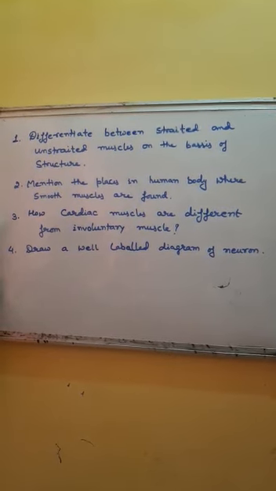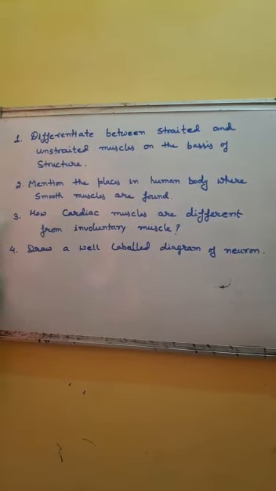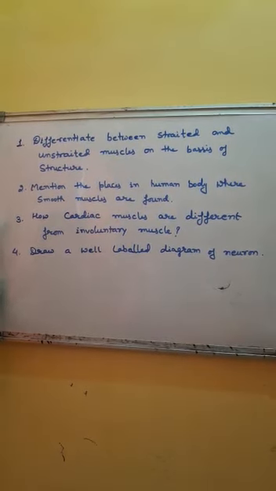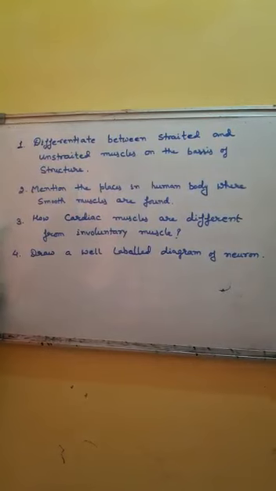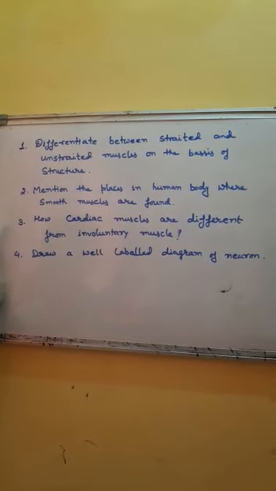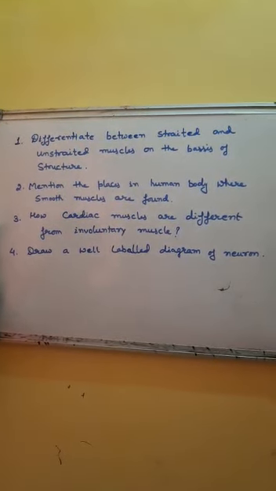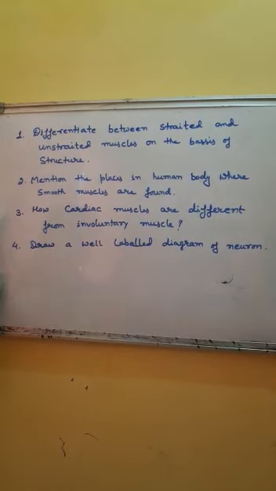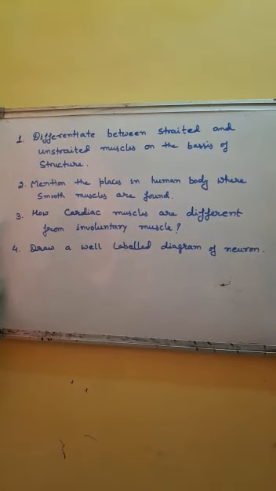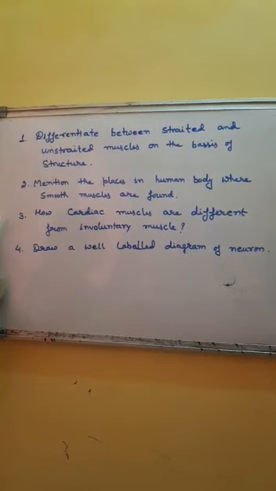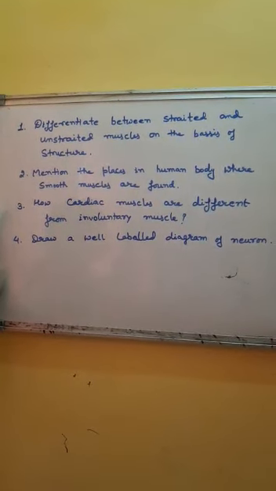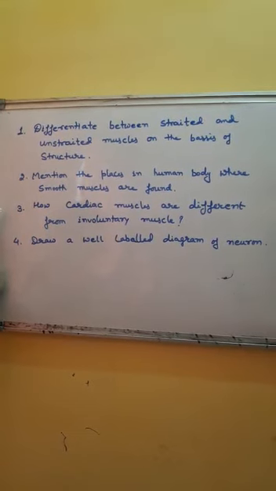Function wise, cardiac muscles are also involuntary. So now what makes them to keep in a separate group? You will tell about the structural difference, like striations present in cardiac muscles but those are not present in smooth muscles. Number of nucleus, whether any difference is there on the basis of number of nucleus. The end, which type of end is found in smooth muscles and which type of end is found in cardiac muscles. How smooth muscles are arranged and how cardiac muscles are arranged. So on these points you will get the differences.